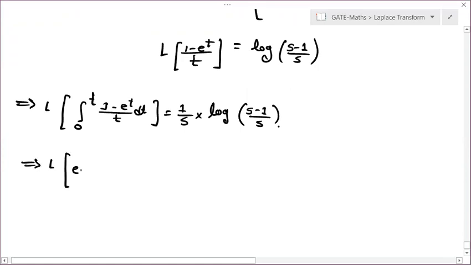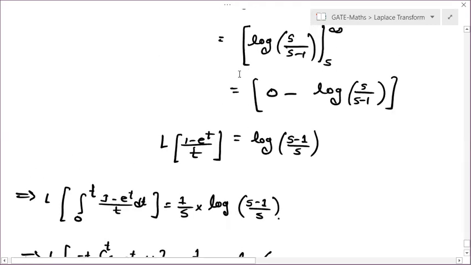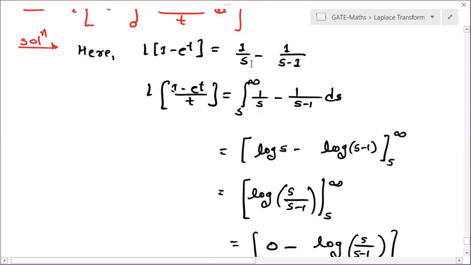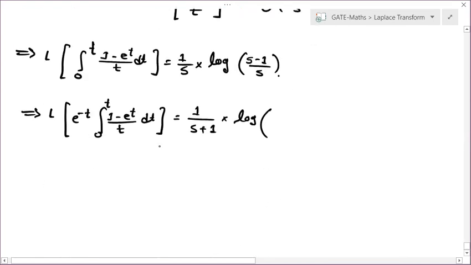It implies Laplace of e to the power minus t integral 0 to t (1 minus e to the power t) by t dt. By the first shifting property, we change s to s plus 1. 1 by s plus 1 into log. Wait, I think so. Right. Okay. So s plus 1 minus 1 is s, divided by s plus 1. This will be our answer.